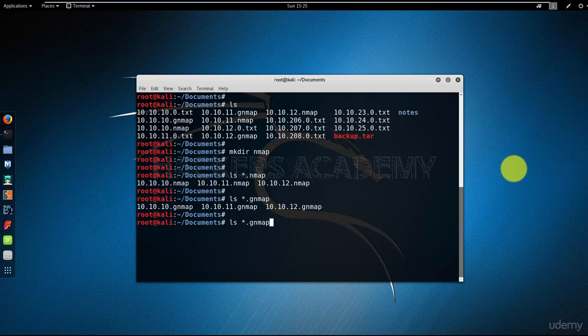What if I put another asterisk after the dot? So ls *.*nmap. Excellent, this worked. So what this command did is that it listed anything dot anything followed immediately with nmap. So if, for example, I had a file with extension .123456nmap, that would have been listed as well. So now that my command works, all I need to do again is replace the ls with mv.